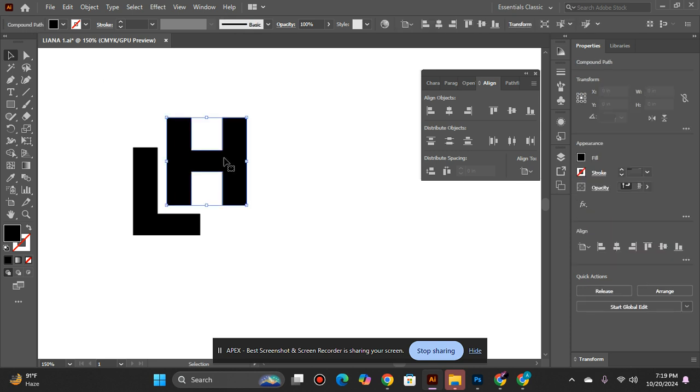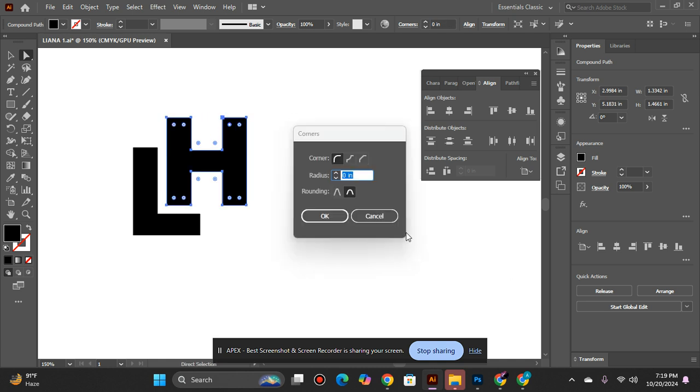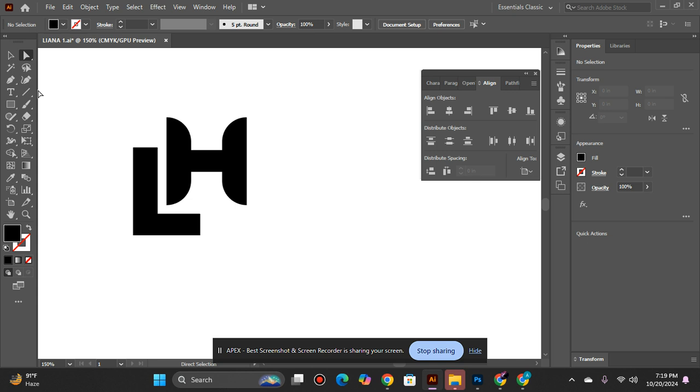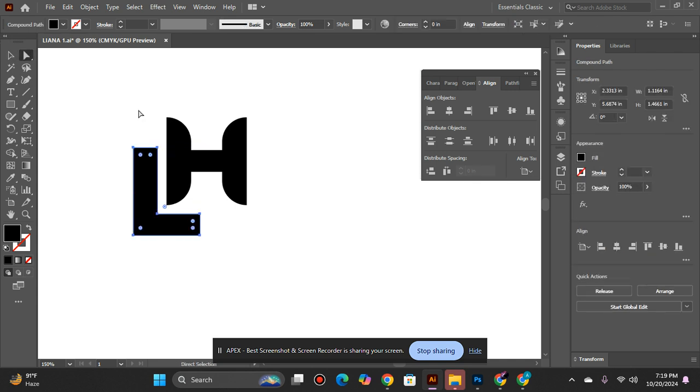its alignment start करेंगे, and then go to this direct selection tool and click this dot, and इस तरफ से करेंगे. Okay, and ये भी. Now take this. Okay, so basically it's our logo, and so now this is our logo.